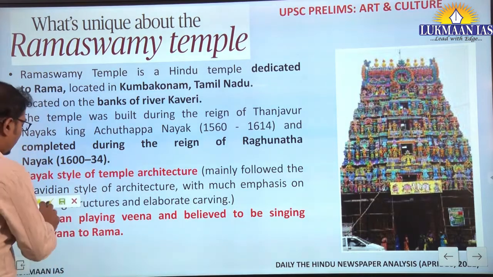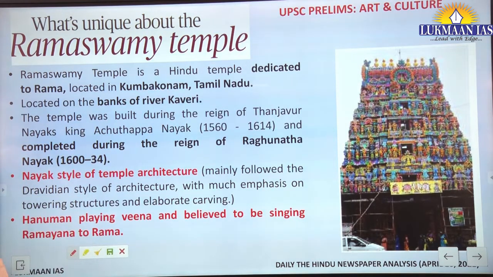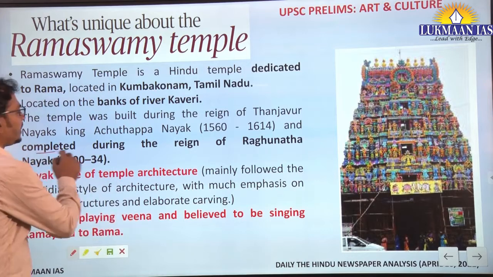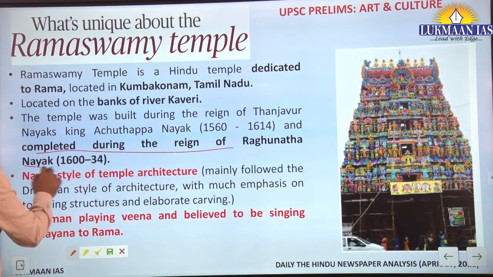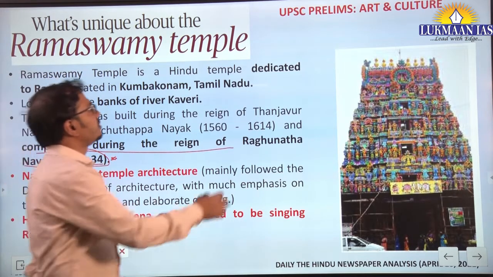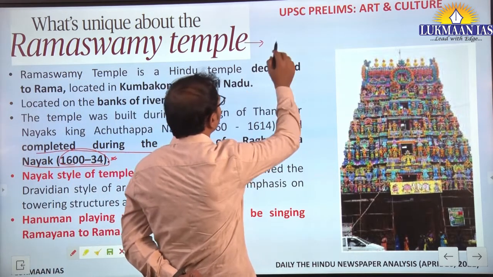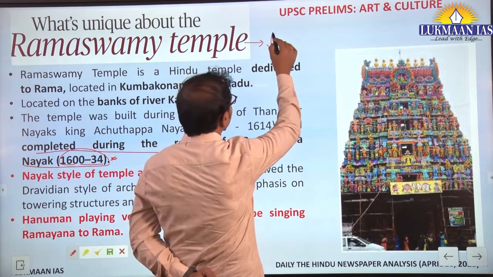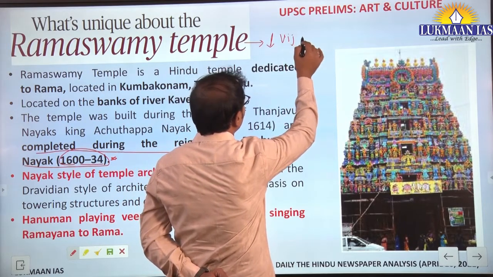This Ramaswamy temple was built during the Nayaka period, completed during the reign of Raghunath Nayak, 1600 to 1634 AD. So this was built actually when there was a decline in the Vijayanagar Empire.